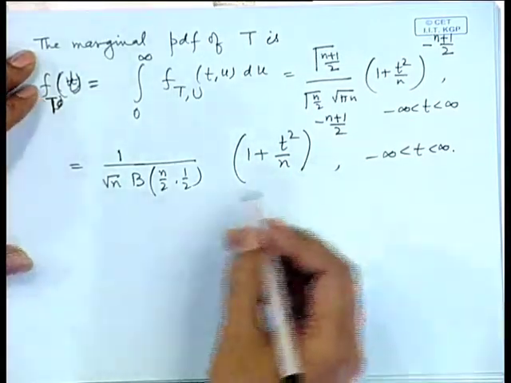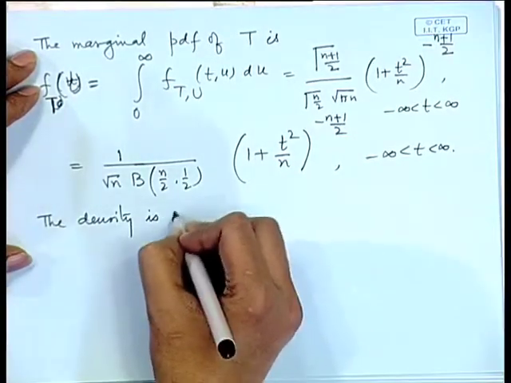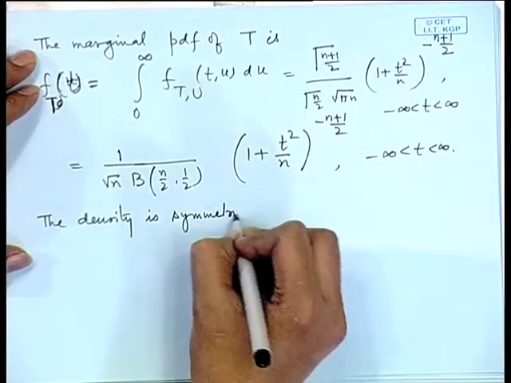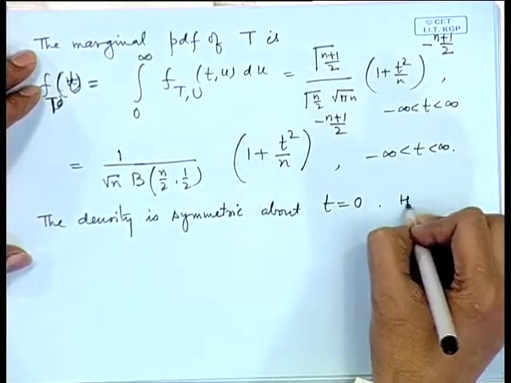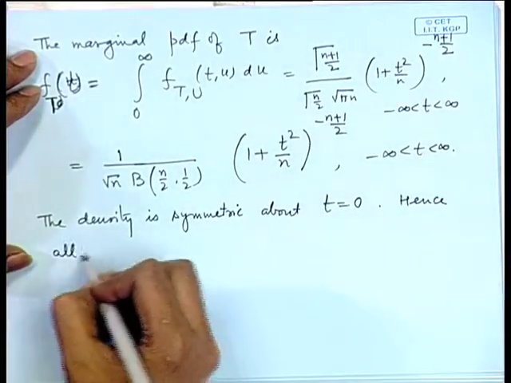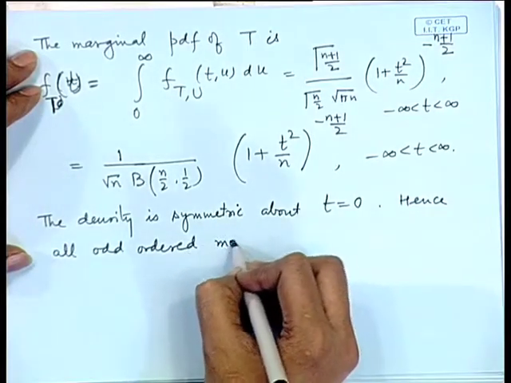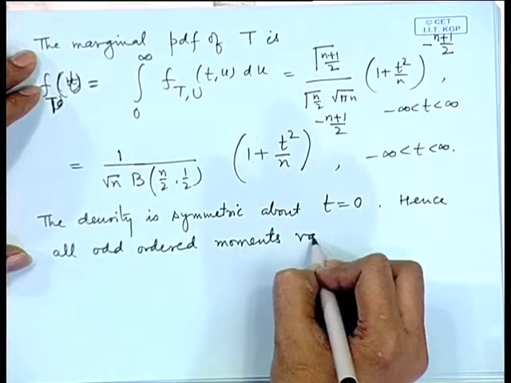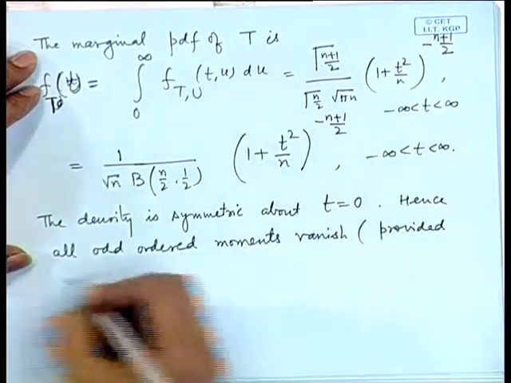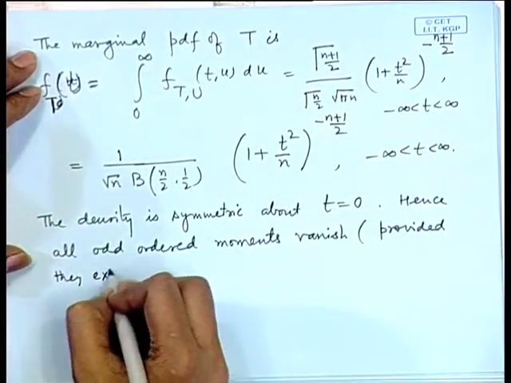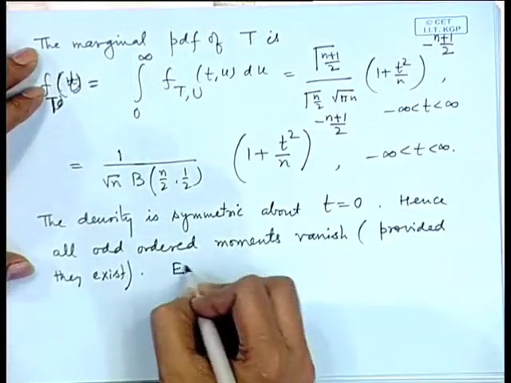So, we look at this: the density is symmetric about t is equal to 0. Hence, all odd ordered moments vanish, provided they exist. Even ordered moments can be calculated.